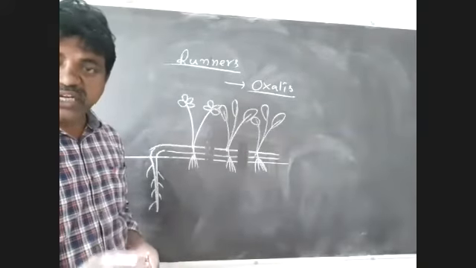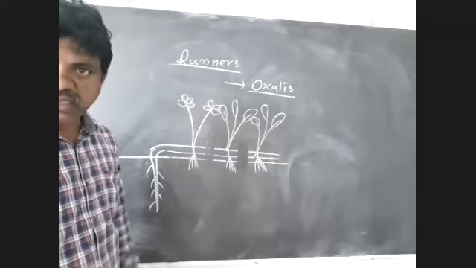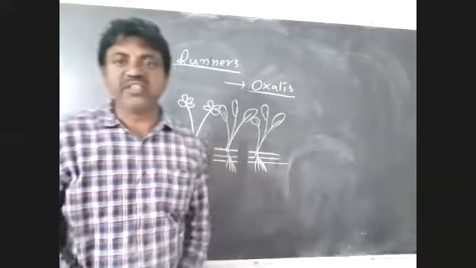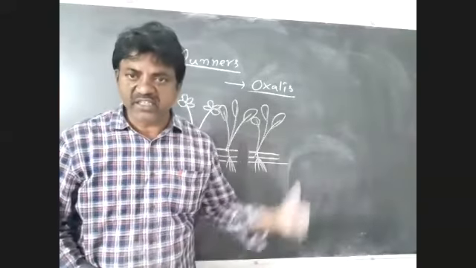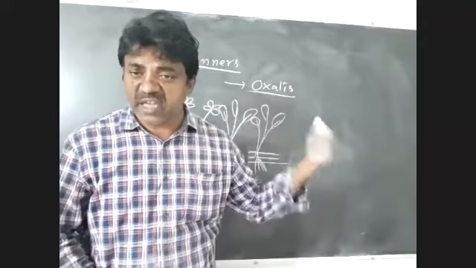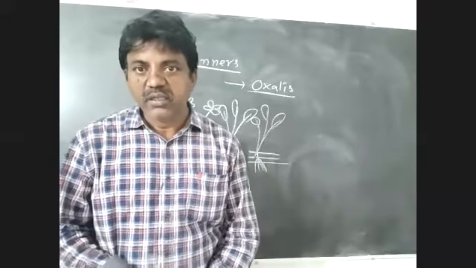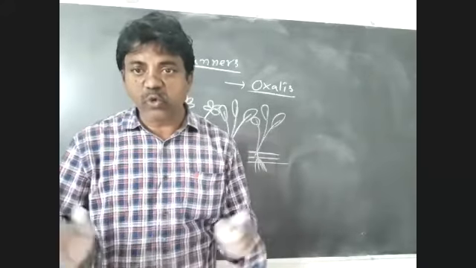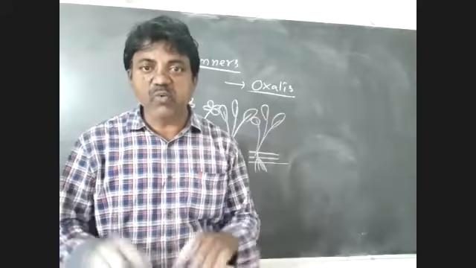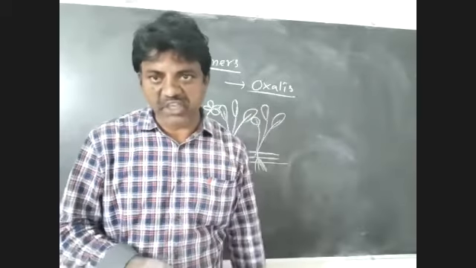That means three new plants are generated through this process. Yes, it is also a kind of vegetative reproduction. Here the stem modification is runner, with oxalis as a suitable example. When compared to leaf and roots, in most plants, stem is involved in vegetative propagation.